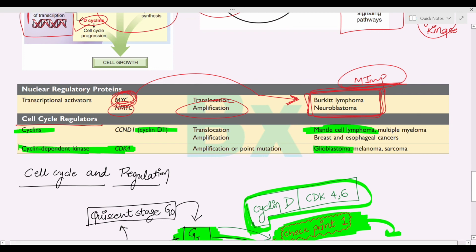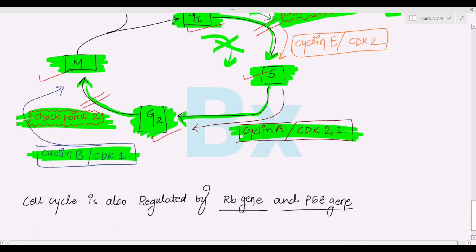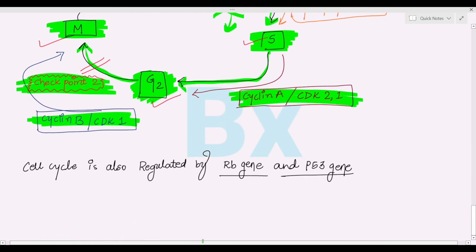So till now we have discussed the first hallmark of cancer, which is self-sufficiency of signal transduction pathway. We have discussed how the normal growth factor arrives, binds to the growth factor receptor, and leads to the signal transduction system. We have discussed different types of mutation. In the next video, we will discuss the RB gene and P53 gene, which are tumor suppressor genes, also responsible for cell cycle regulation.